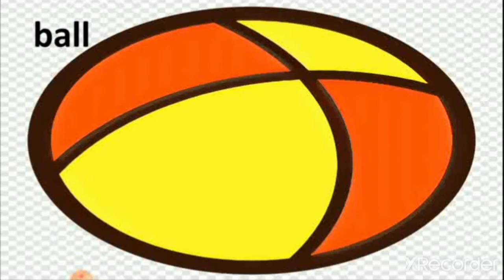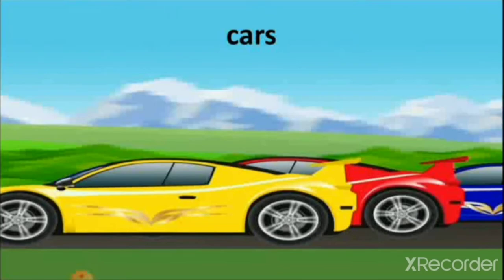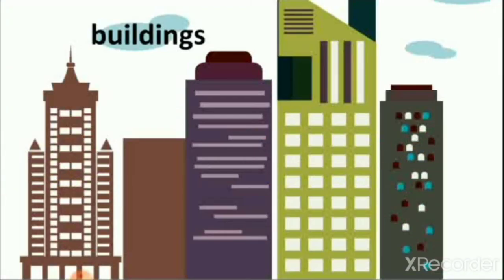The examples of non-living things are ball, cars, buildings. We see that buildings are built by us. So these are non-living things. Buildings can't move from one place to another place, when we can move from one place to another place.